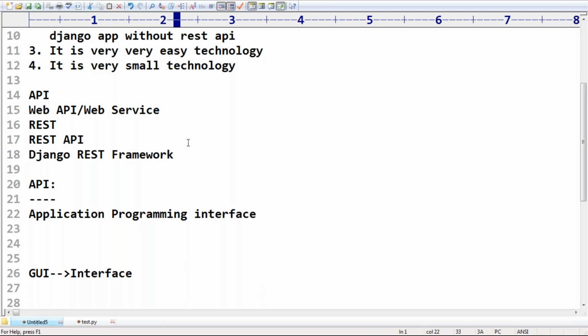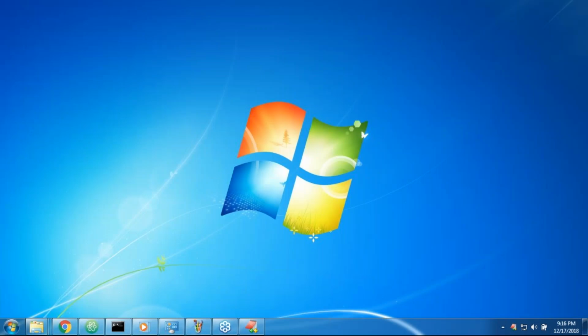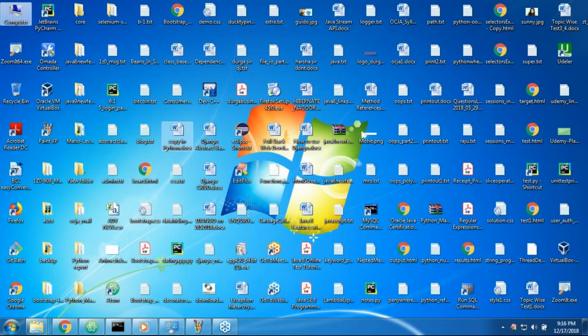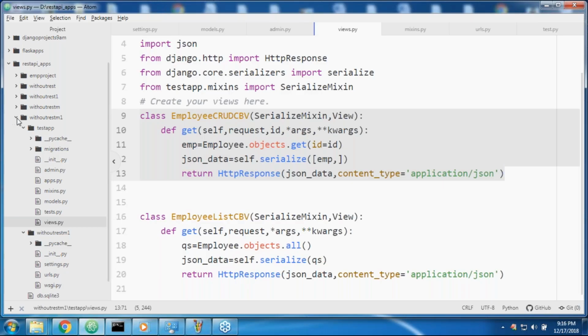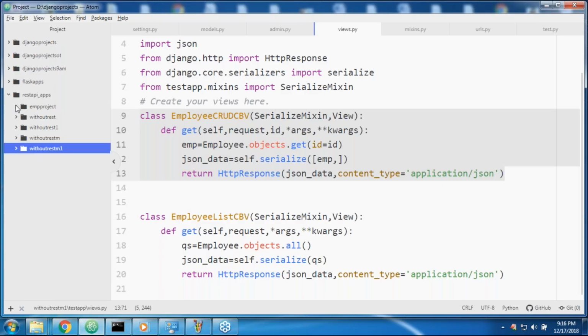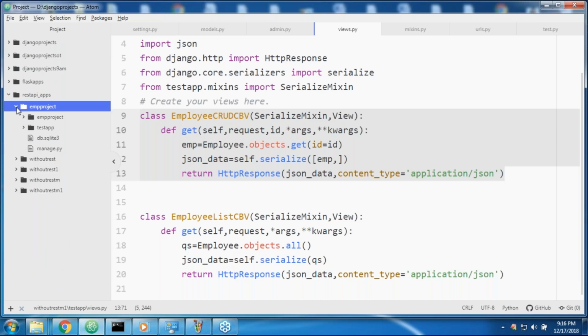Now just listen. Forget about technology, forget about all the nonsense. Assume that I have one Django application. Just try to get the basic terminology right.